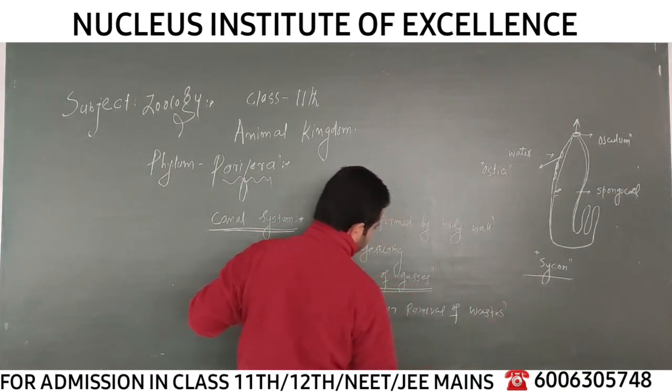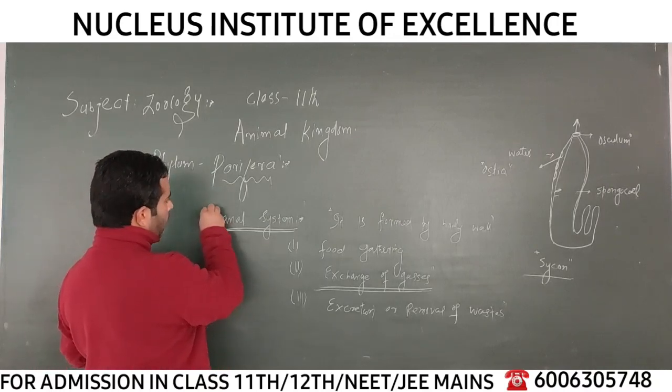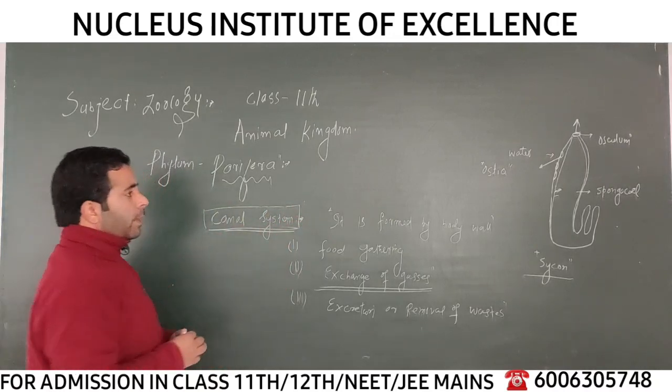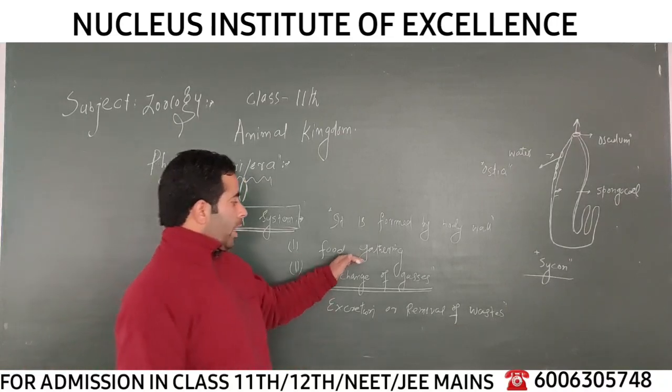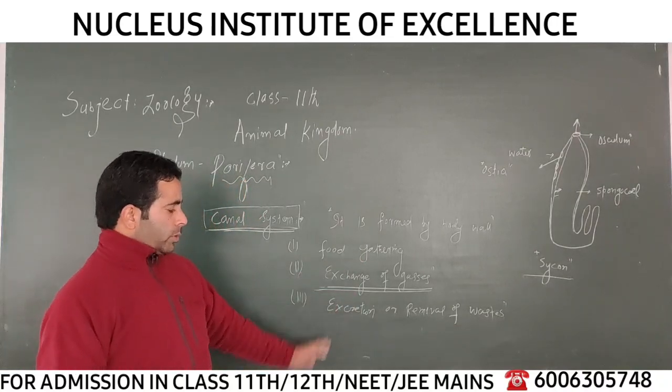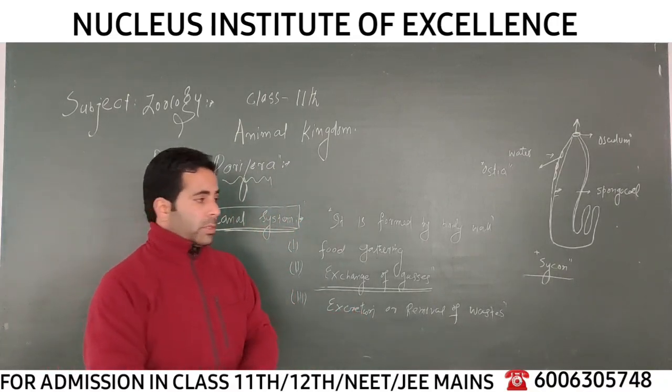So this is a very important character. That is why the canal system is one of the important characteristic features of the Porifera. It helps in different functions: food gathering, exchange of gases, oxygen and carbon dioxide, and lastly excretion, removal of wastes.